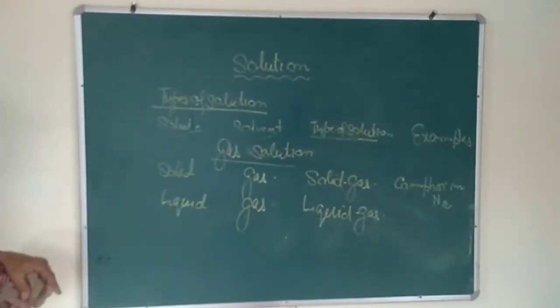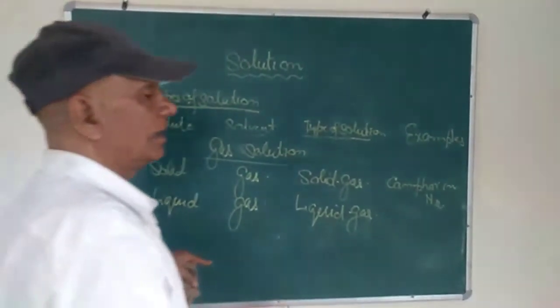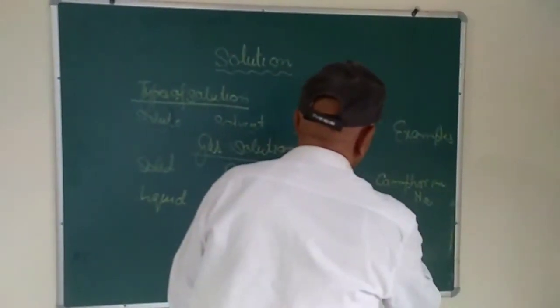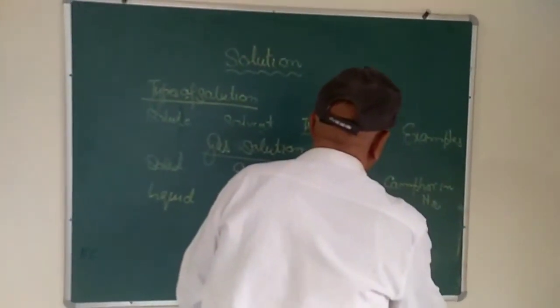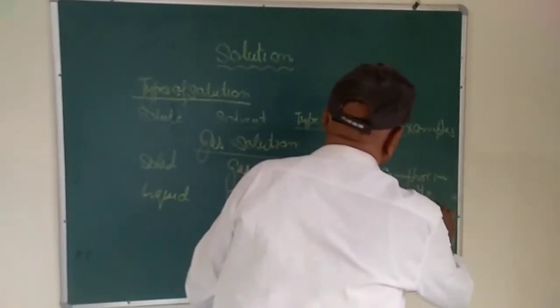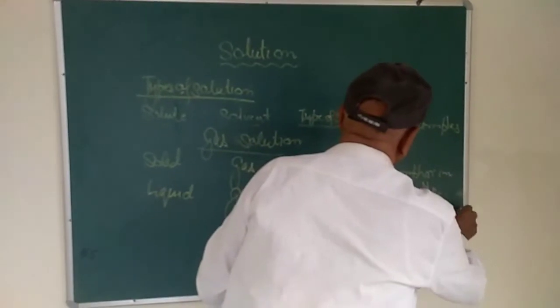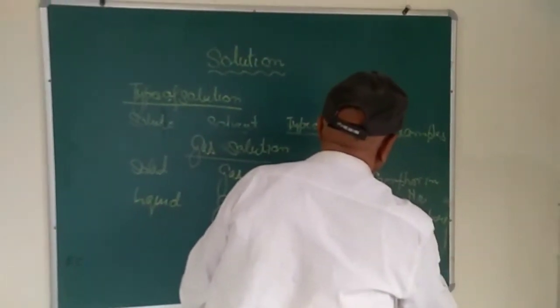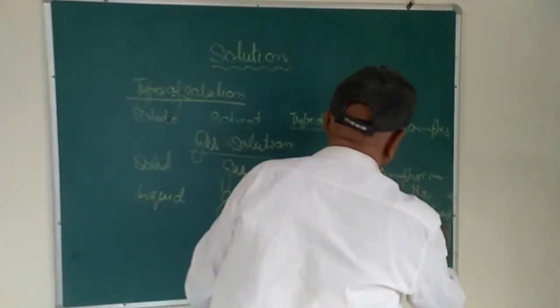For example, humidity, water vapor in air.